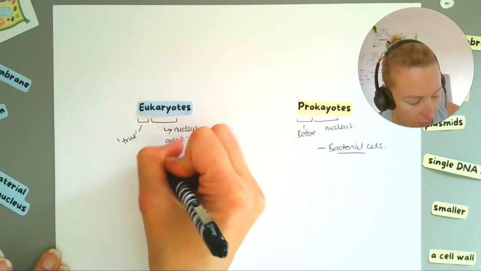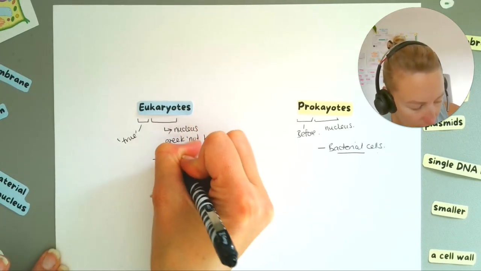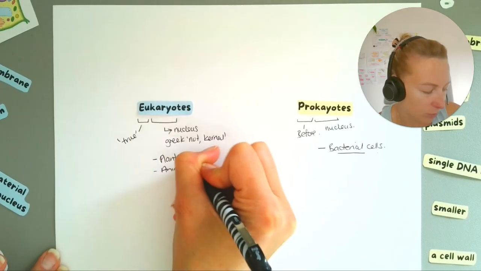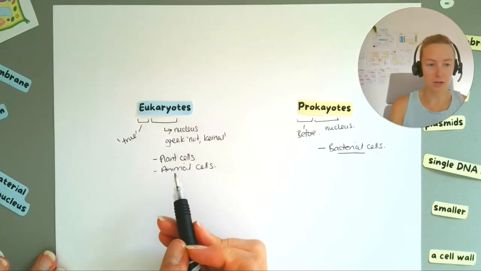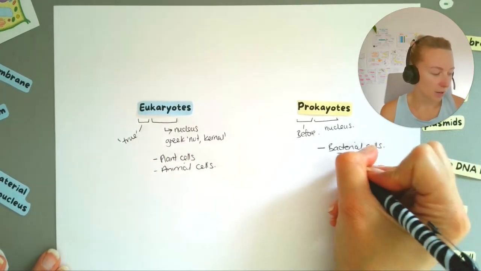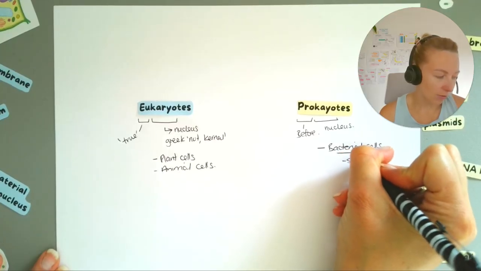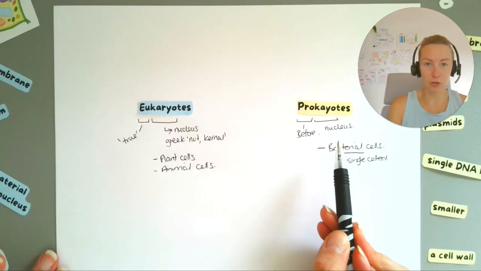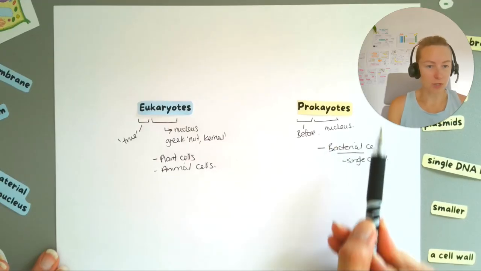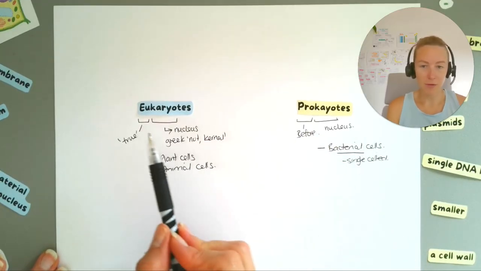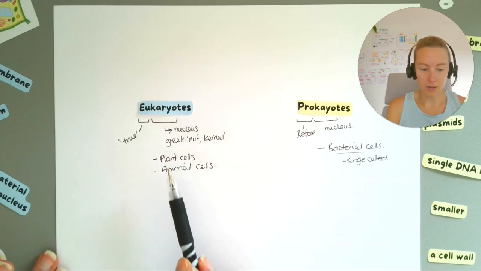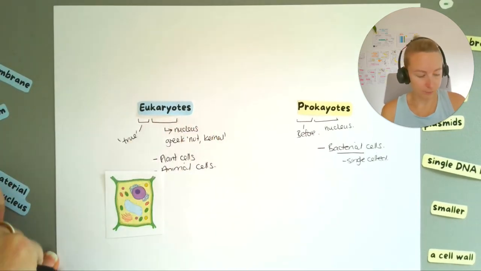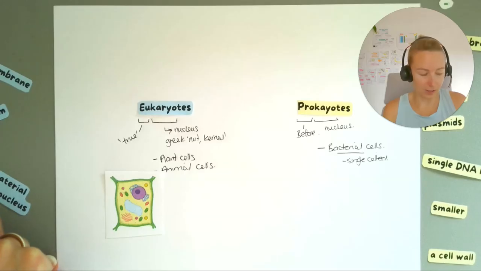So in your eukaryotes, you're going to have your plant cells and your animal cells. And plants and animals developed after bacteria. And bacteria, these are single-celled. So these were more simple and came first before the nucleus evolved. So we've got these prokaryotes, things like bacteria, and eukaryotes, things like plants and animal cells. So this here is a plant cell, and this is an animal cell.